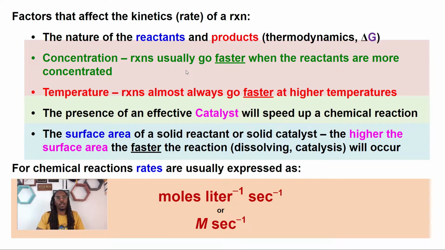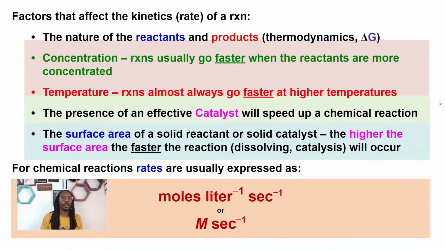The fourth thing that will impact the kinetic rate will be the presence of a catalyst. A catalyst is basically speeding up a chemical reaction. So that's what you need to know about that for right now. Catalysts speed up chemical reactions, and there's a reason why. We're not going to go over the reason why in this video, but you can check out a future video for that. So basically, a catalyst can speed up your reaction, and because it's speeding up the reaction, it's impacting the kinetic rates of the reaction.